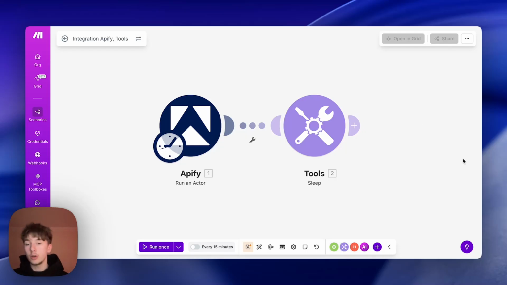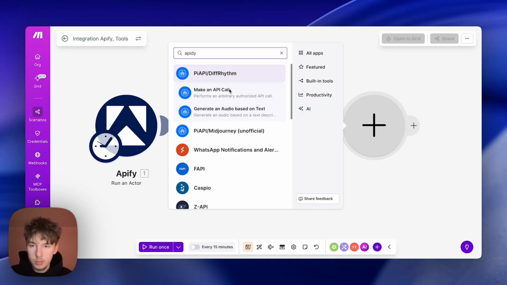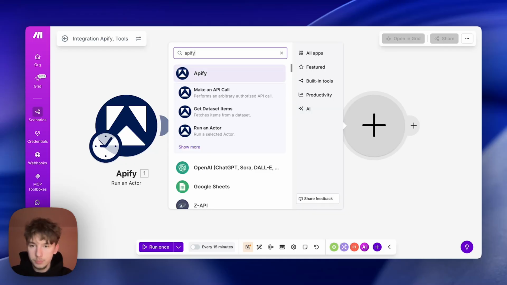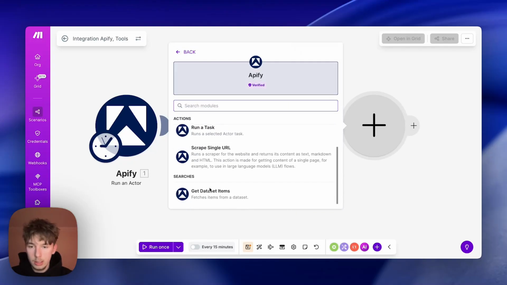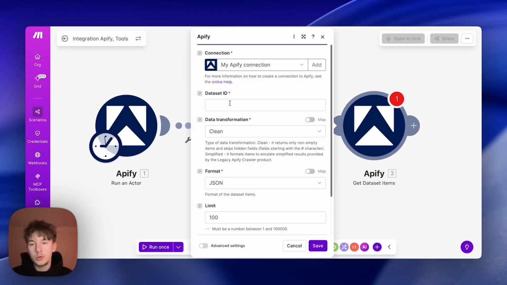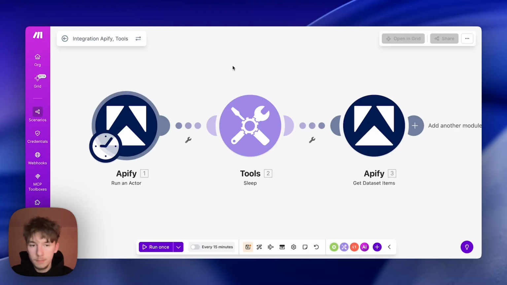Make sure that you are getting the comments within the time frame you need. And I'm going to show you exactly what I mean in just a moment. So what we're going to do now is head over into Apify again as our third module. We click on show more and Get dataset items. All you need to do is head over to dataset ID, scroll down to default dataset ID, save that, and you are good to go. We're going to run it and test it, to make sure we're getting this data.